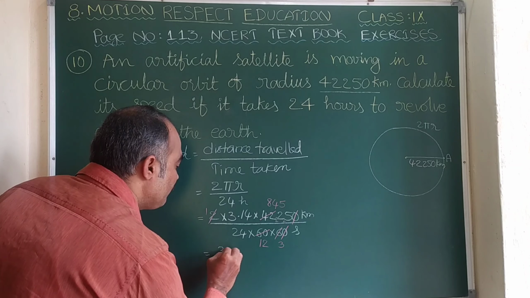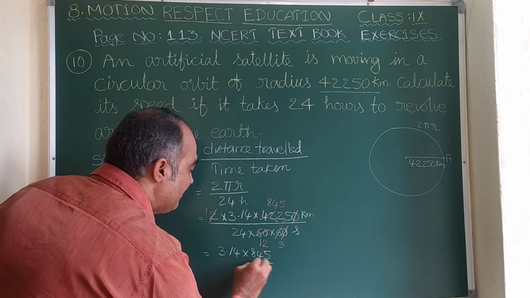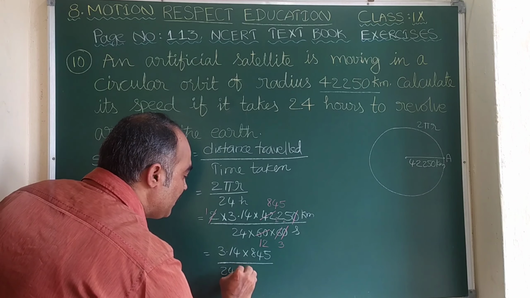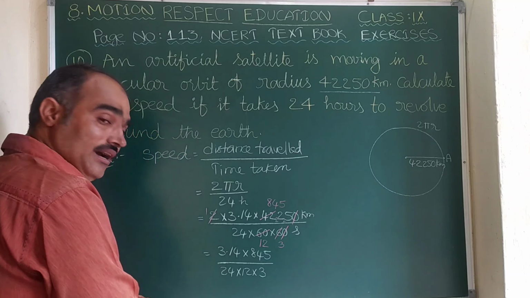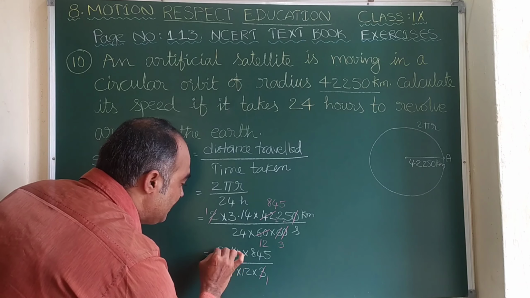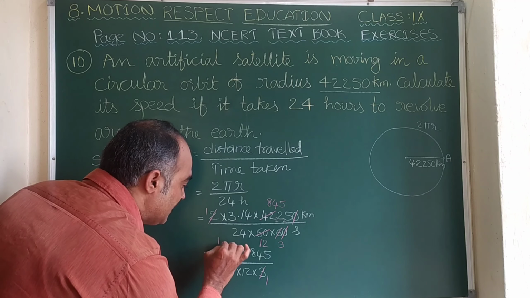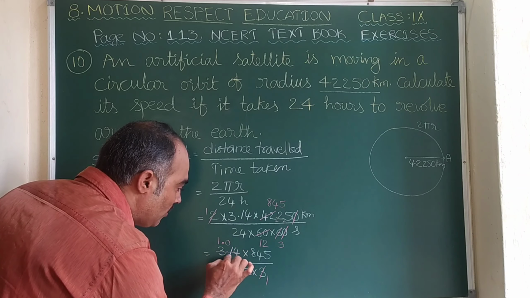So now here we get 3.14 into 845 divided by 24 into 12 into 3. Now here let us cancel 3.14 with 3. 3 1s are 3. Let us write the point as it is. As the next number is smaller, we can write 0, that is 14.